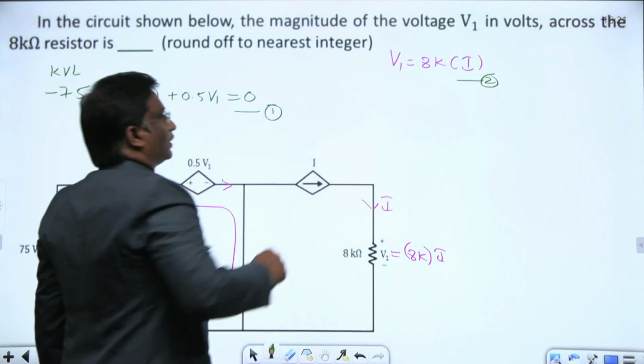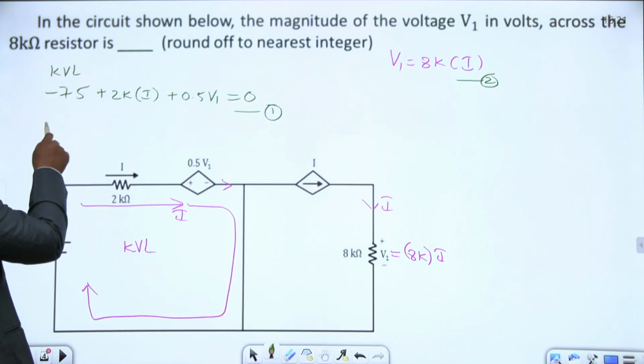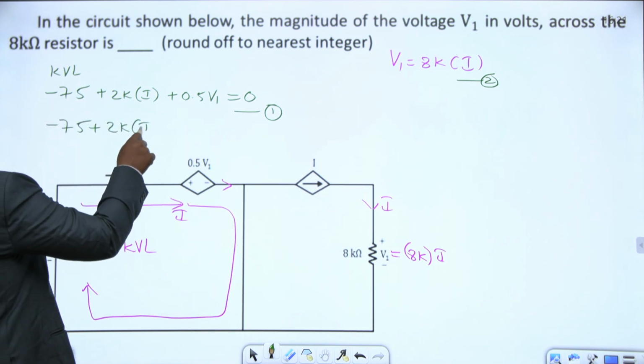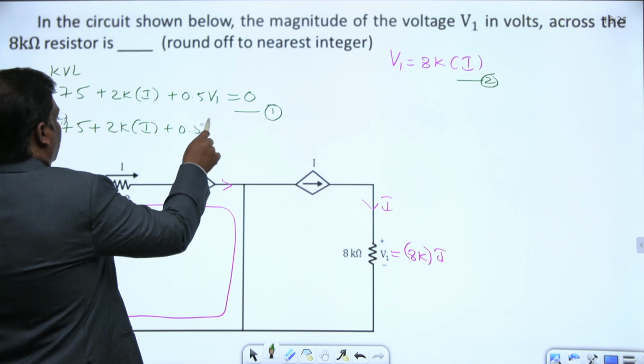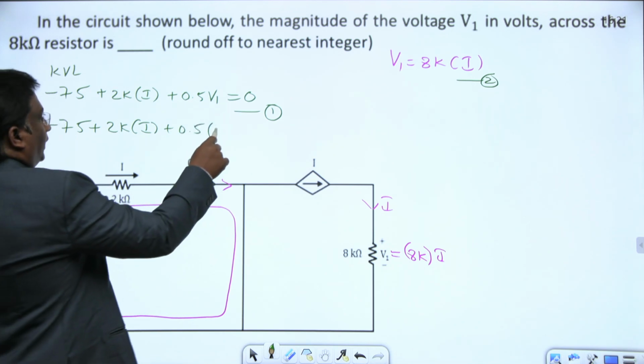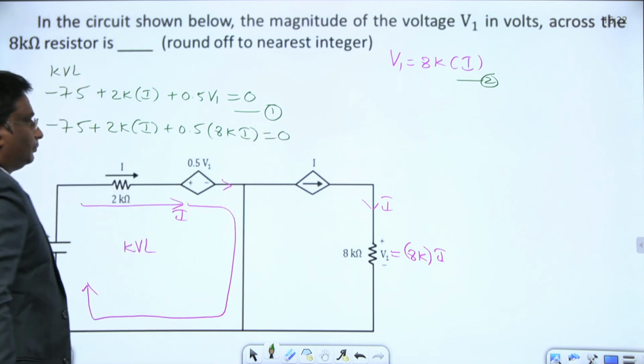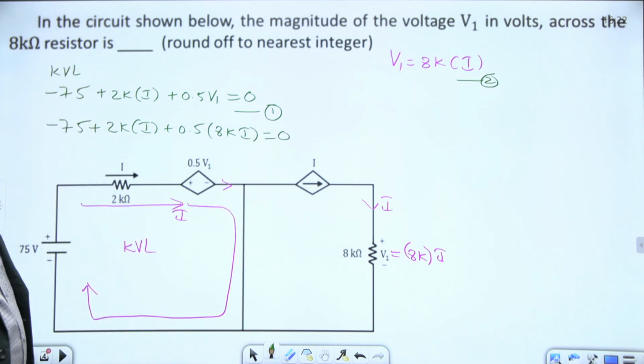Let us substitute 2 in 1. First of all, find that I. Minus 75 plus 2k into I plus 0.5 into V1. What is V1? 8k into I, equal to 0.